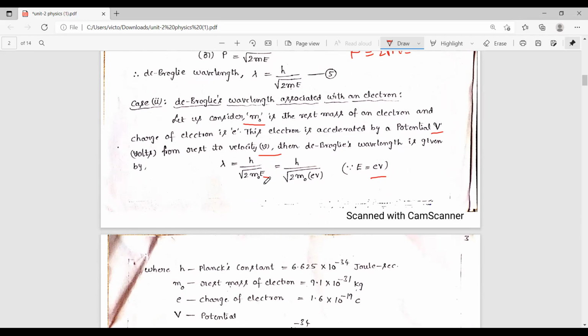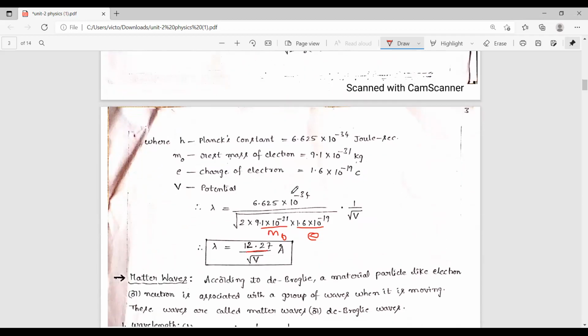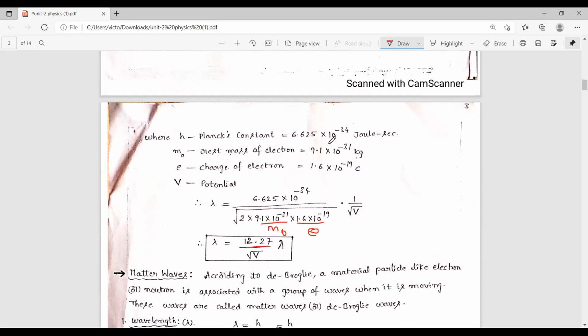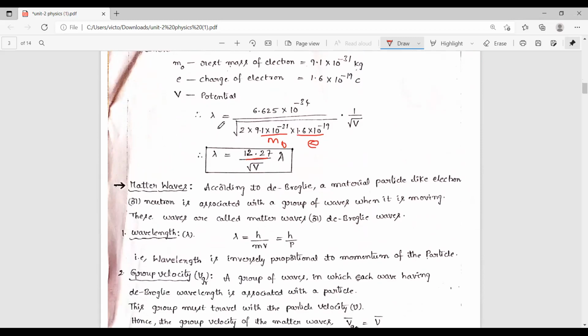Now here the energy can be written as charge times potential. Here h is a constant, that is 6.625 × 10^-34 joule second. m0 is the mass of the electron, that is 9.1 × 10^-31 kg. e is the charge of the electron, that is 1.6 × 10^-19 coulombs. V is the potential. Now by substituting, we finally get another form of the expression, which is 12.27 by square root of V.